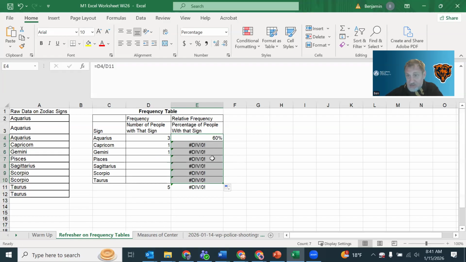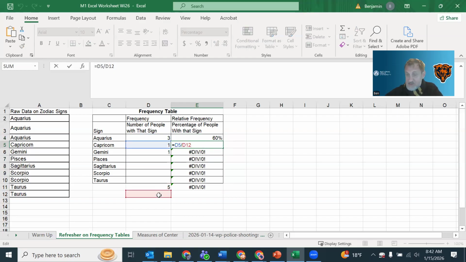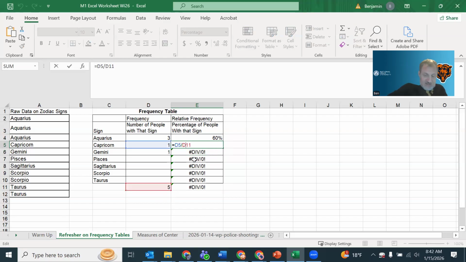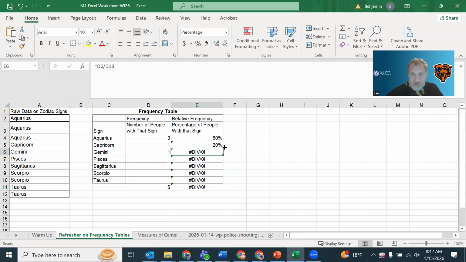And I get a lot of errors here, which is because I made a mistake in my formula. This worked fine, but if I autofill, it will adjust both of the cells down. And now I'm dividing by D12, which is not good because D12 doesn't have the total anymore. So I really want this to stay at D11. The way to do that is to put the $ in between the D and the 11, and that fixes the cell reference. So from there, then I should be able to autofill. And now this is working.